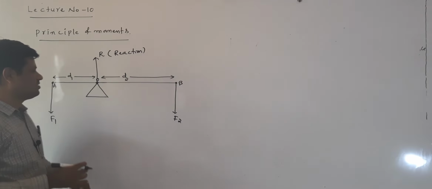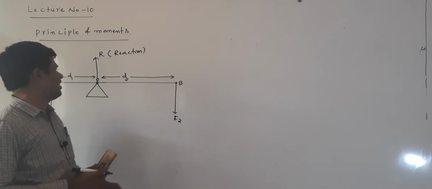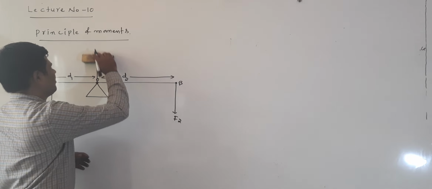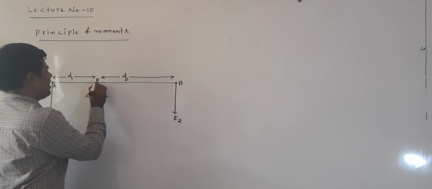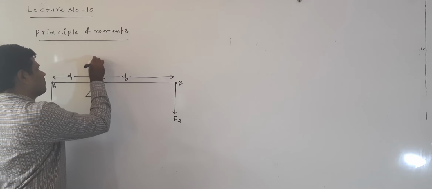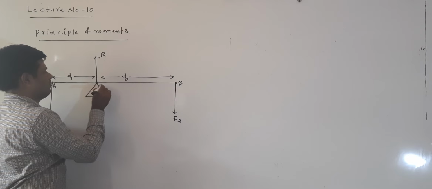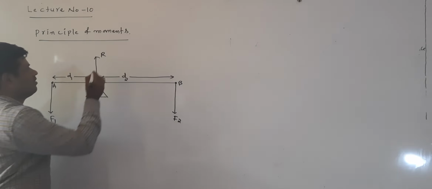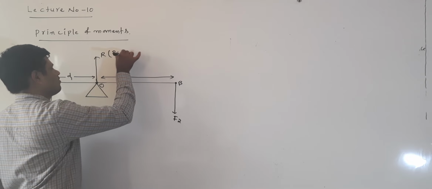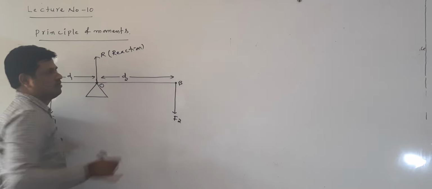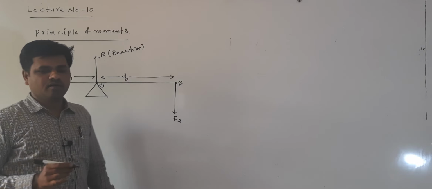This reaction I use for balancing the two forces F1 and F2. To balance F1 and F2, I take the reaction and apply it at the fulcrum. Fulcrum means at point O. This is called the reaction.